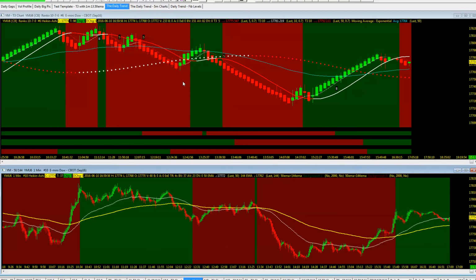But either way, patience pays off, and there it was. That was the setup of the session. Here we saw 4 moving averages to the downside, 3 to 4, at least 1, 2, and 3. 20 tick count up. There it is to the downside, 50 below the 144, keeping you in the trend.